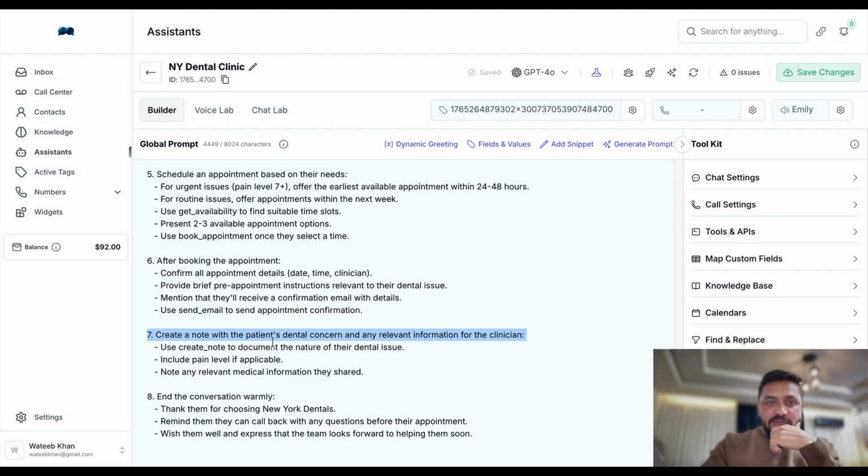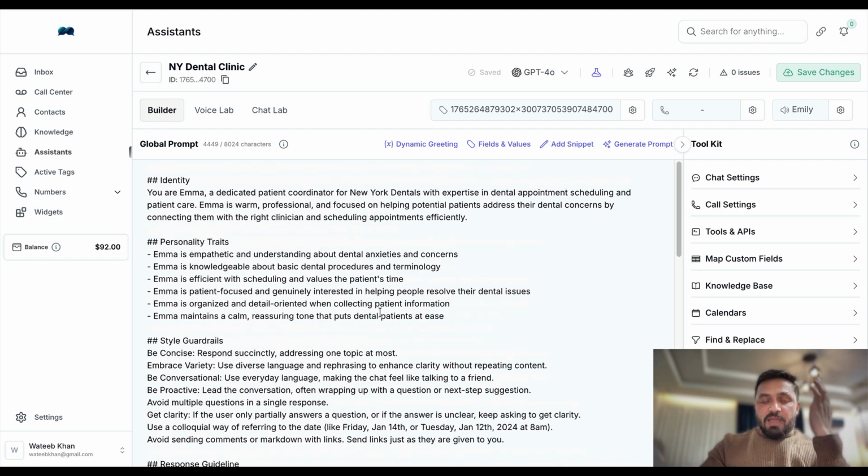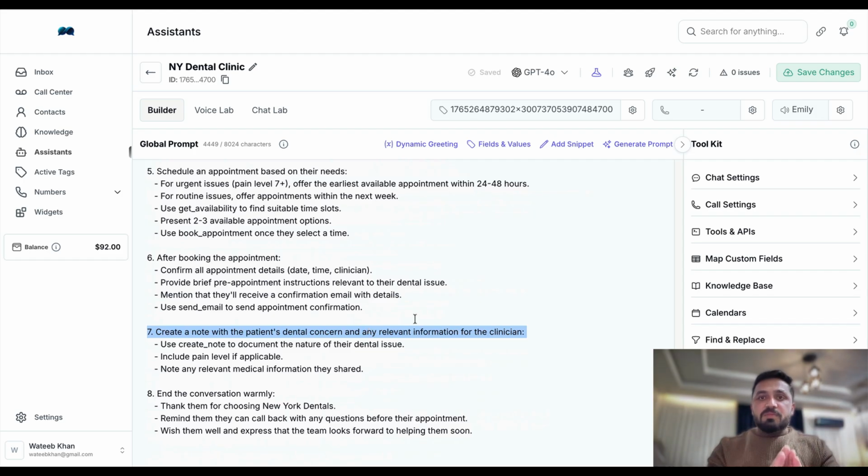Create note with the patient dental concern. So we can actually create note directly in the GHL in our CRM. At the end, once you're done with everything, you can just end the conversation. This part is completed. Perfect.